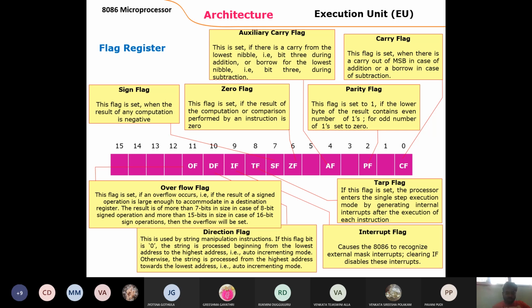After completion of the execution we get the result. After getting the result, to display it to the user, the processor transmits the output to the monitor. After execution, transmitting the output to the monitor is called a write operation. So the direction flag indicates to the machine whether to receive the data or to transmit the data. When the direction flag is set to 1, the processor identifies a read operation. When it is reset, the processor identifies that after getting the result it can be transmitted to the monitor. That is the flag register.